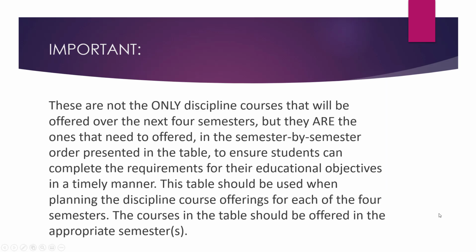Important. These are not the only discipline courses that will be offered over the next 4 semesters, but they are the ones that need to be offered in the semester-by-semester order presented in the table to ensure students can complete the requirements for their educational objectives in a timely manner. This table should be used when planning the discipline course offerings for each of the 4 semesters. The courses in the table should be offered in the appropriate semesters.